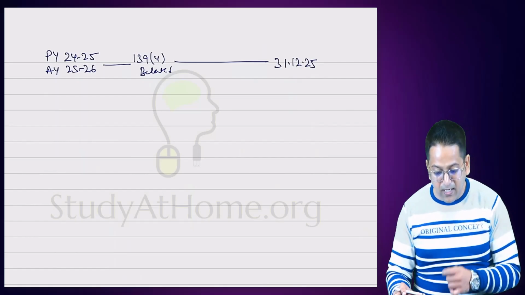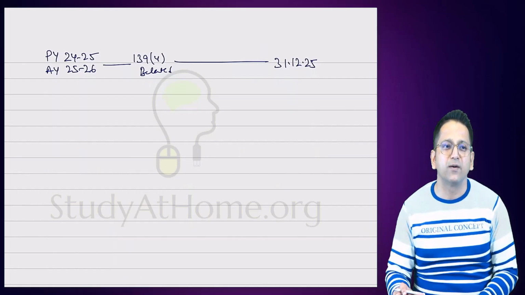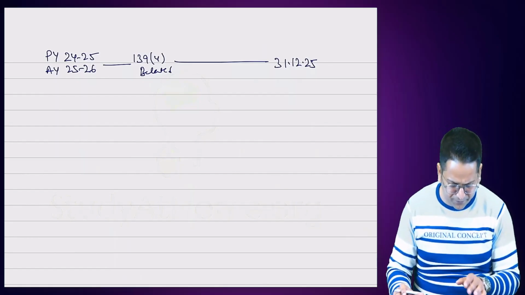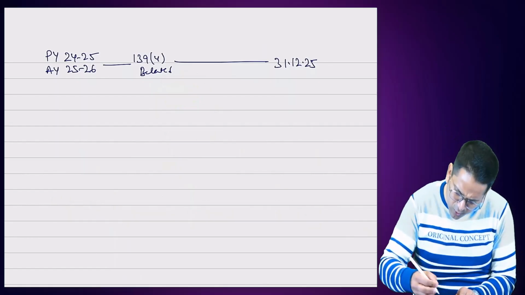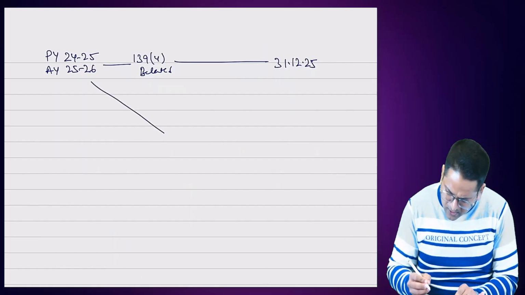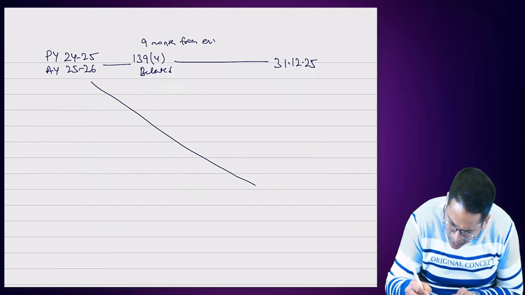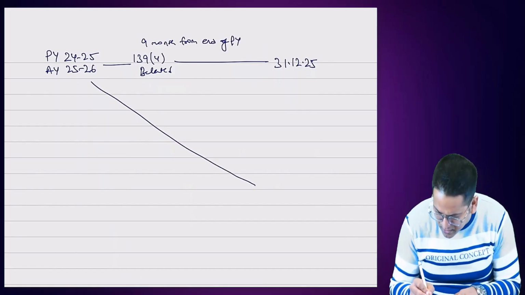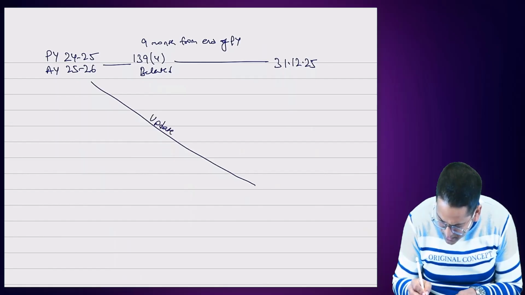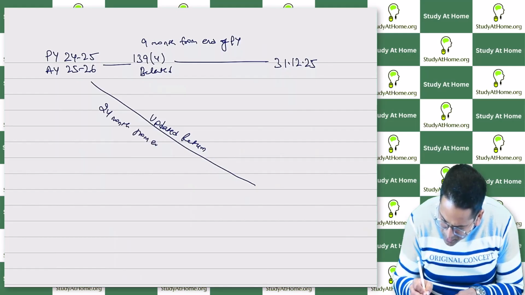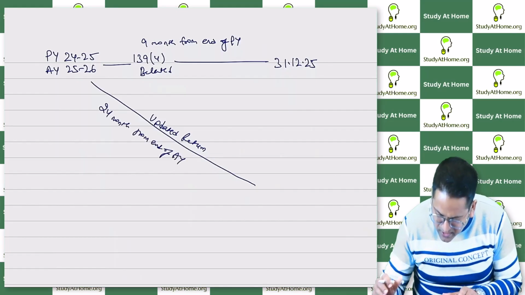But students, if you missed it till here, then what will be filed? Updated return. What is the updated return's time limit? 2 years from the end of the assessment year. There is a time limit for belated return; we'll write it here: 9 months from the end of the previous year, right? Okay. And the updated return, how much is it? 24 months from the end of the assessment year.